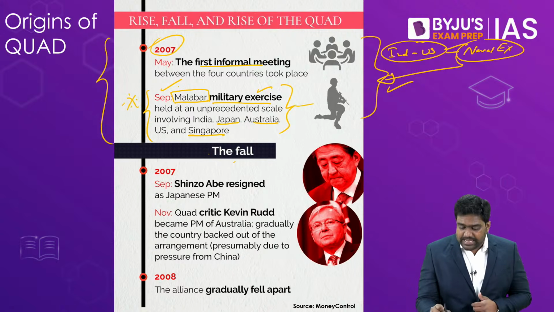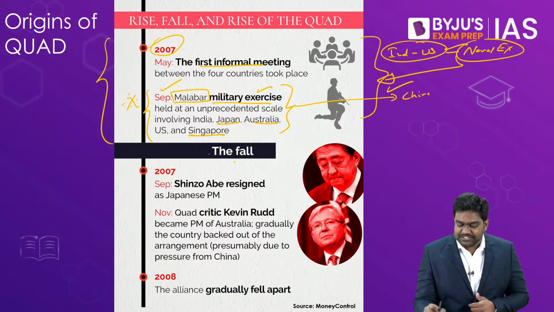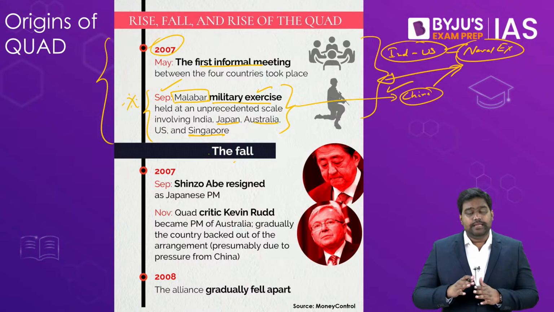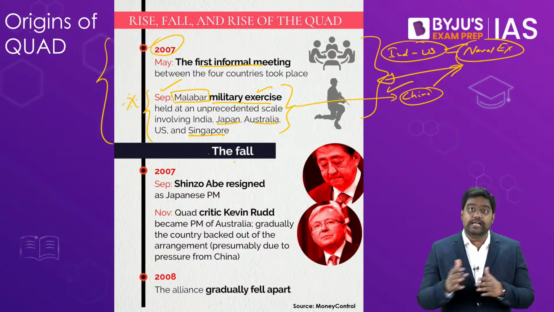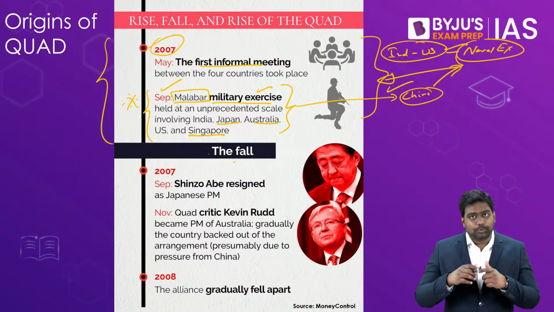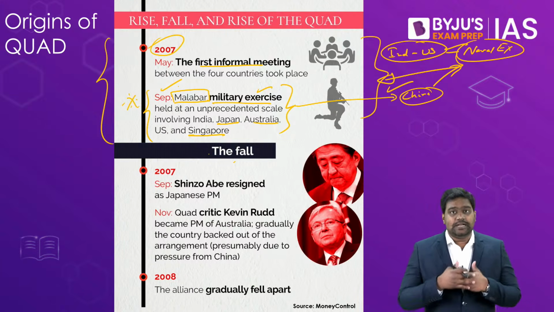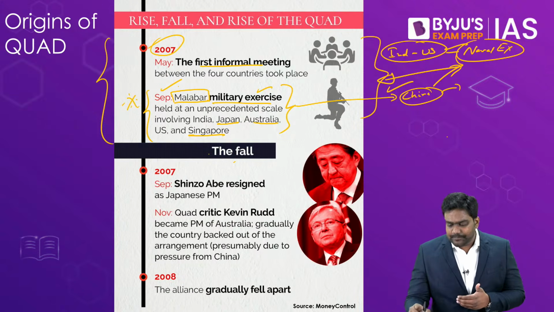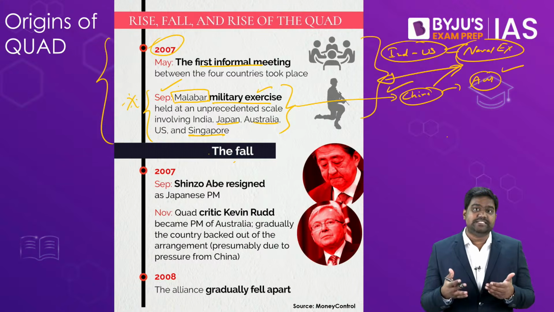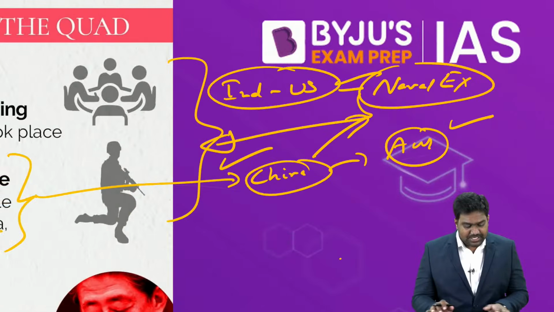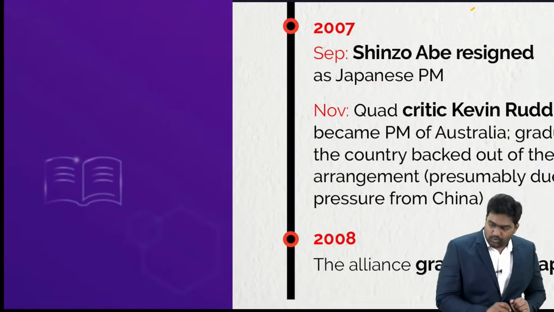But China was very unhappy with this military exercise. China expressed its displeasure, and especially it stepped up its tensions against India and Australia, and it pushed these countries to move away from any such military alliances. So under this pressure, Australia backed out of the Malabar exercise from the next year. Australia declined to participate in the Malabar exercise as China was getting more and more aggressive.